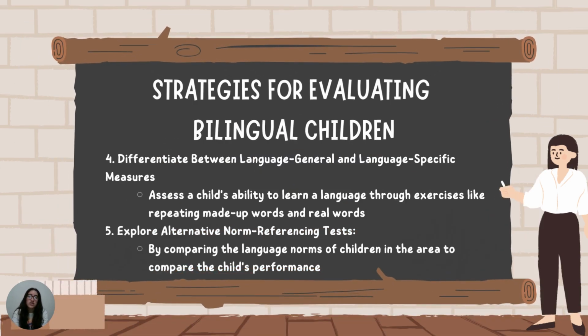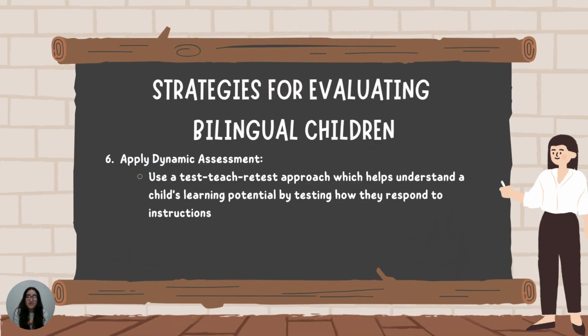And the fourth strategy is to differentiate between language general and language specific measures. This means assessing a child's ability to learn a language through exercises like repeating made up words or real words. And number 5 would be to explore alternative norm referencing tests by, for example, comparing the language norms of children in the area, like if you're in a school area, and comparing it to your child's or student's performance.